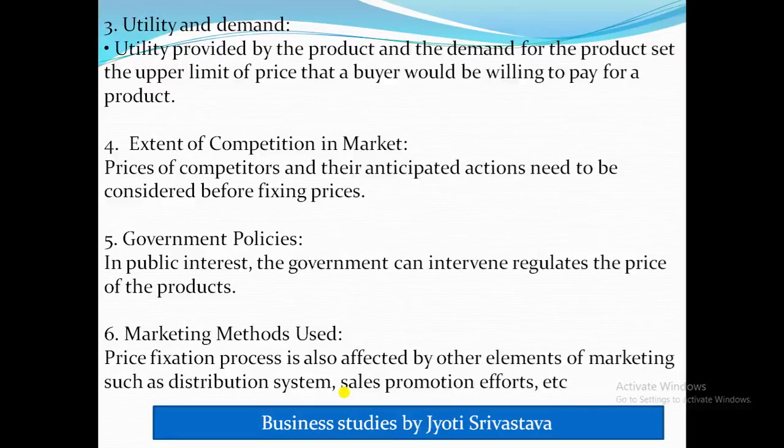There are certain other marketing methods also which affect the price of the product: packaging type, distribution system, salesmen employed, customer support services. These are also some of the marketing methods used by the company, and they also affect the price. So this is all about the price mix and the factors which are kept in mind while fixing the price of a commodity or service.